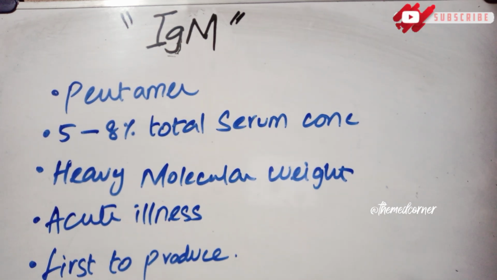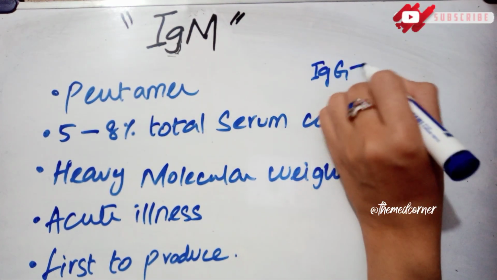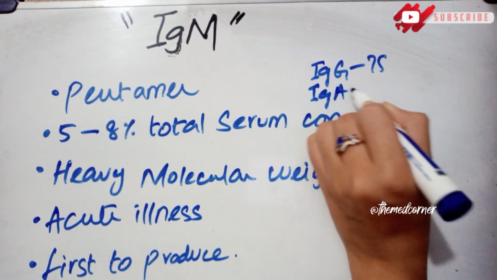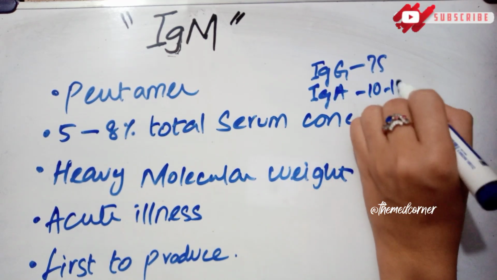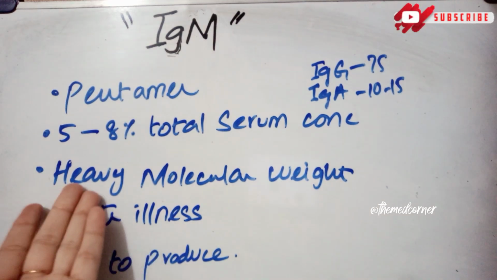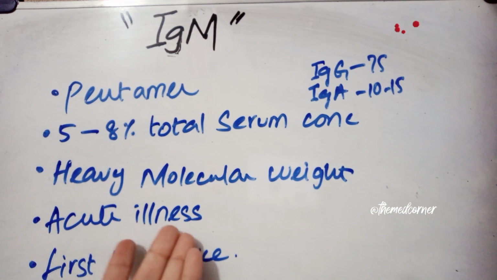We have discussed earlier that IgG is present at 75%, and IgA is present at 10 to 15%. Now the third one is present at 5 to 8% in our body. They are of heavy molecular weight, as they are pentamers, and they are produced in acute illness.